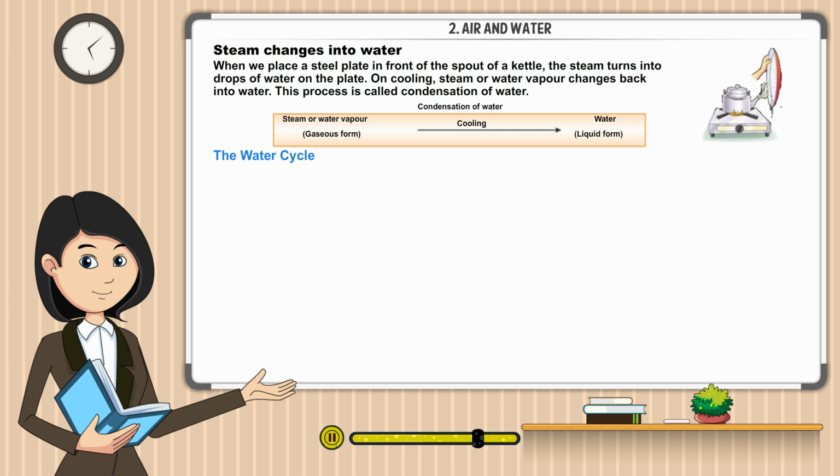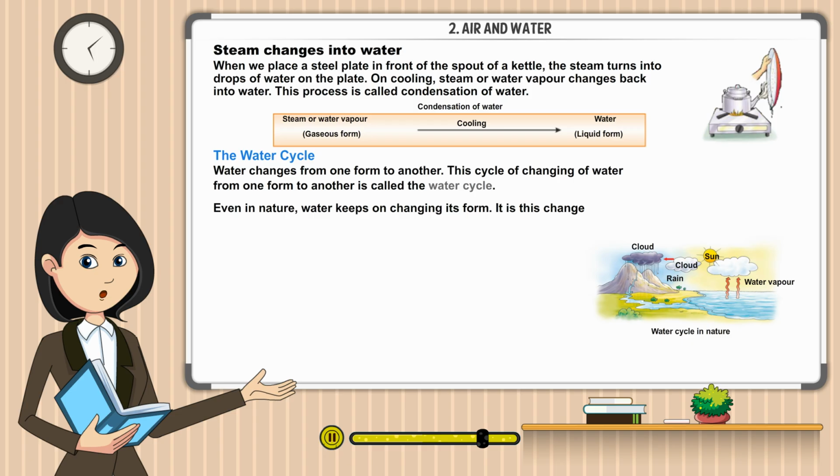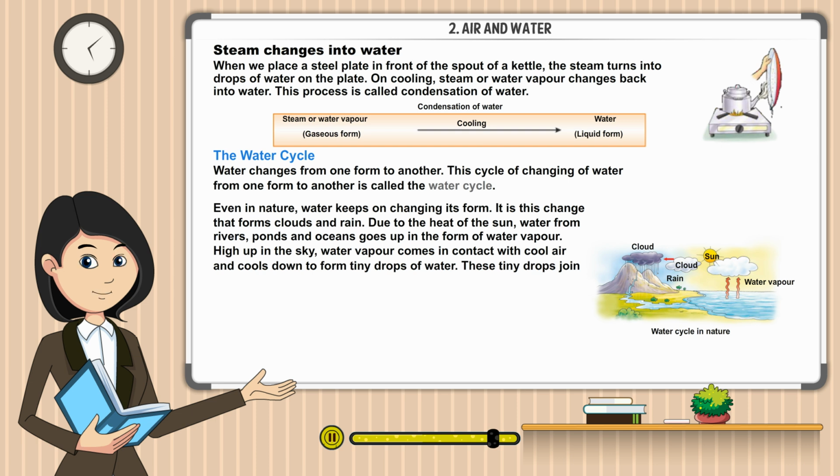The water cycle. Water changes from one form to another. The cycle of changing of water from one form to another is called the water cycle. Even in nature, water keeps on changing its form. It is this change that forms clouds and rain. Due to the heat of the sun, water from rivers, ponds, and oceans goes up in the form of water vapor. High up in the sky, water vapor comes in contact with cool air and cools down to form tiny drops of water. These tiny drops join together to form clouds.